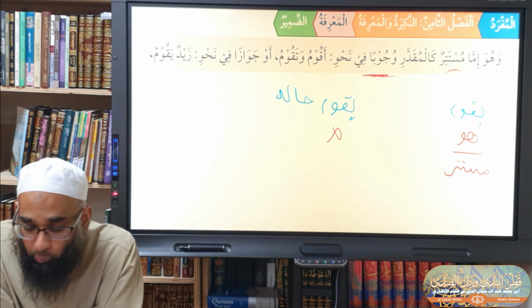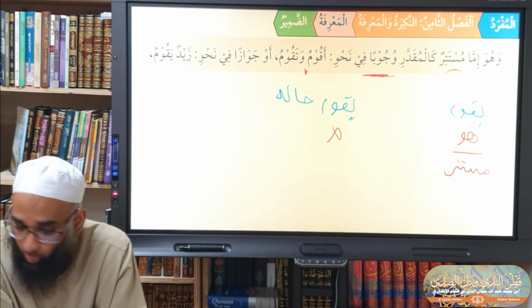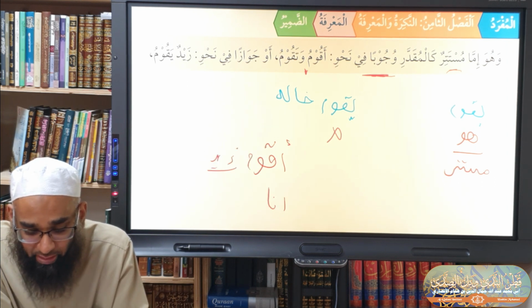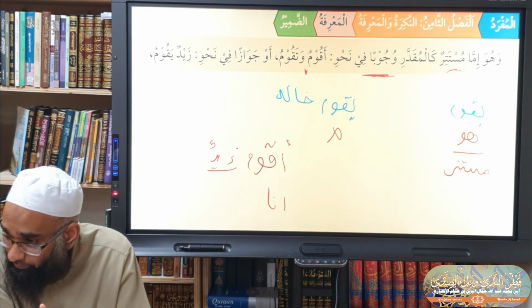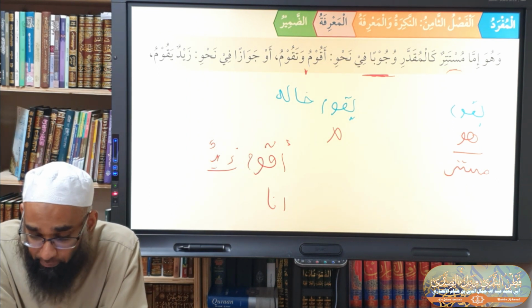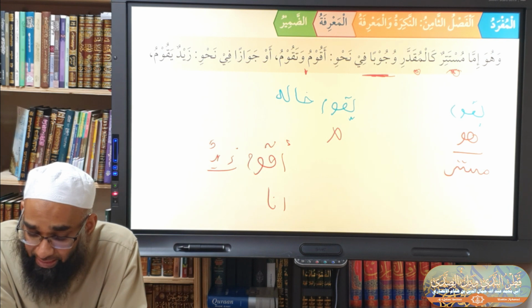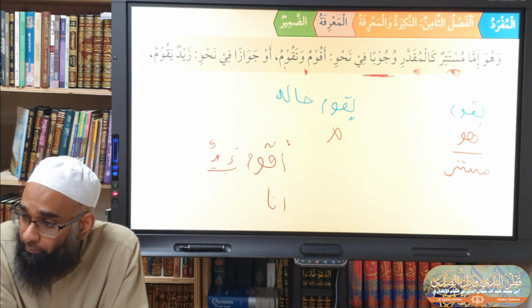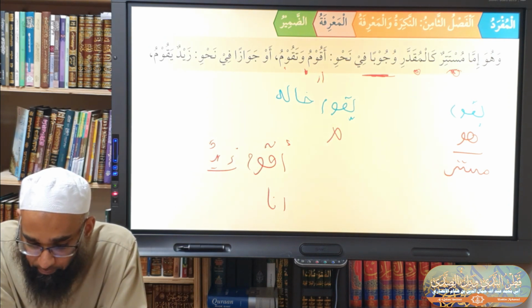For example, aqumu and taqumu. You can't have a fa'il after aqumu, can you? When I say aqumu, the fa'il has to be what? Ana. You can't say aqumu and put Zayd as the fa'il after it, can you? Do you follow what's happening? So the zamir can be mustatir, muqaddar. It can be hidden like the hidden zamir, which is wajib but hidden in aqumu and taqumu. You don't have a choice but to have ana in aqumu and taqumu.